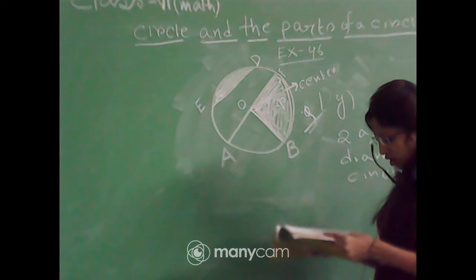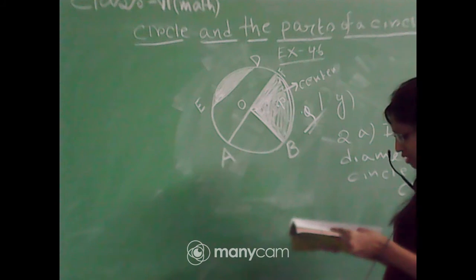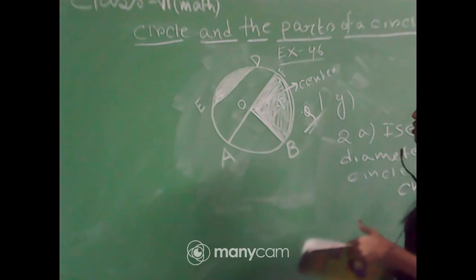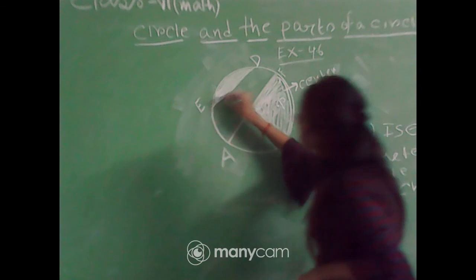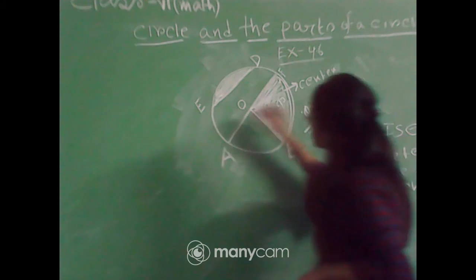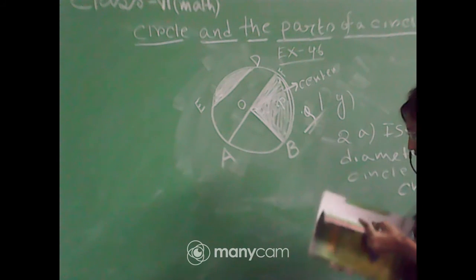Next. Is every chord of a circle also a diameter? No, every chord of a circle is not a diameter because here DE is a chord but it is not a diameter because it does not pass through the center of the circle.